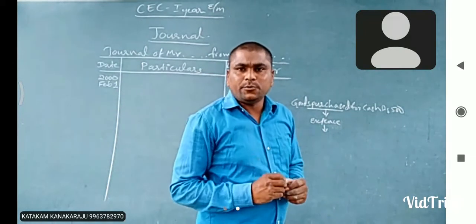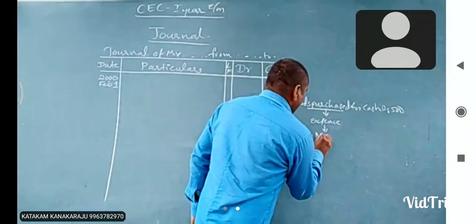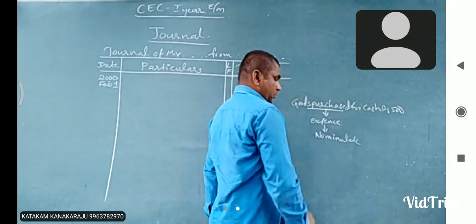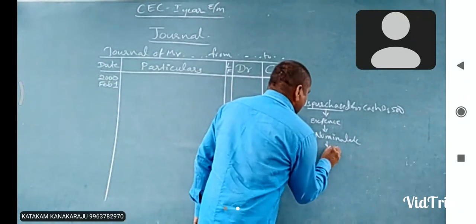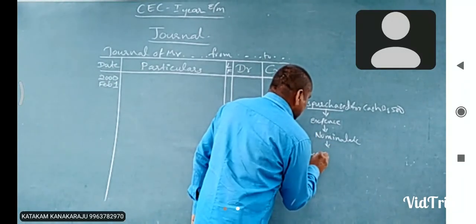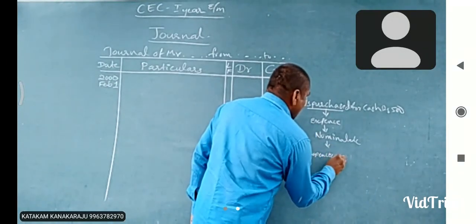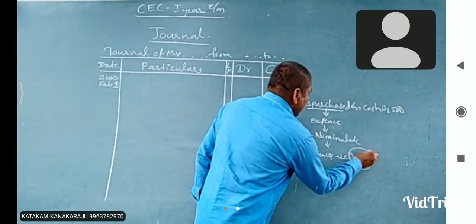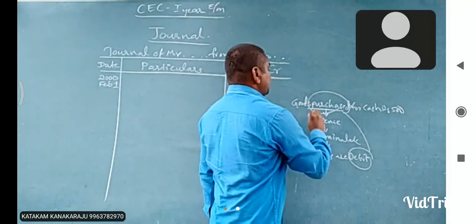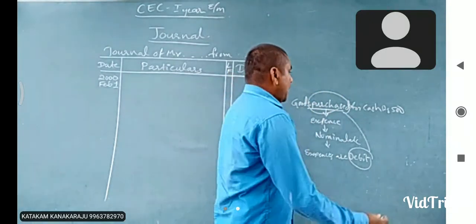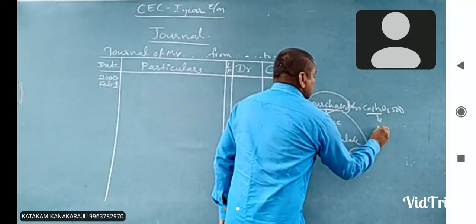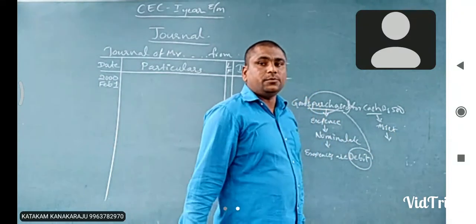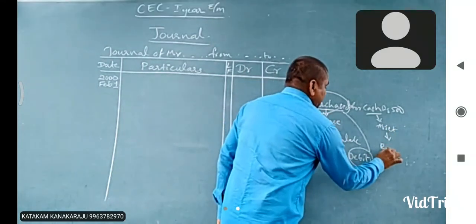Expenses apply which principle? Nominal account principle. As per the nominal account, expenses are debit. Which account will be debit? Purchase account is debit. And cash is an asset. Asset applies the real account principle.